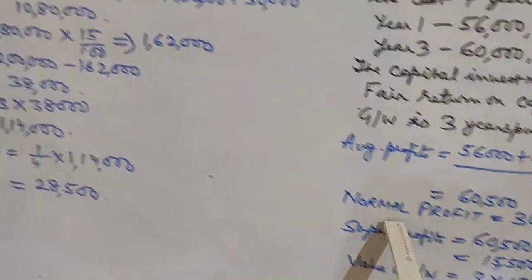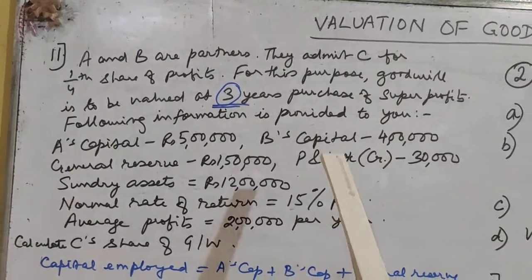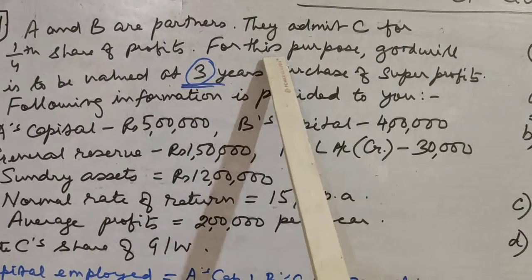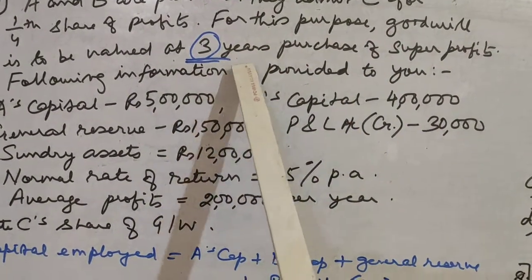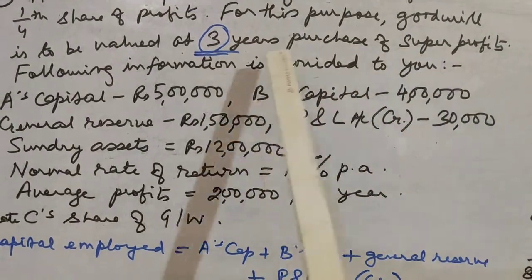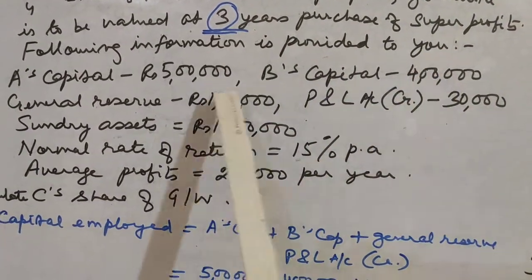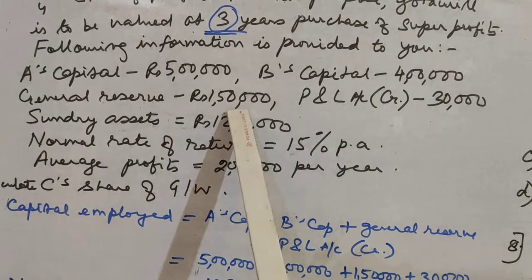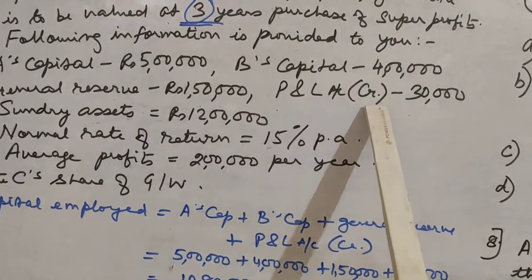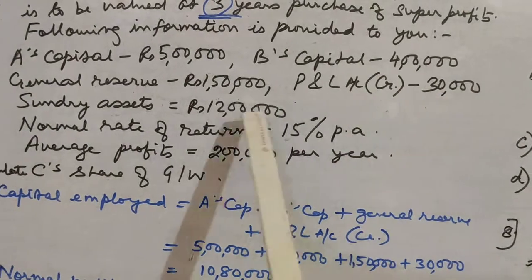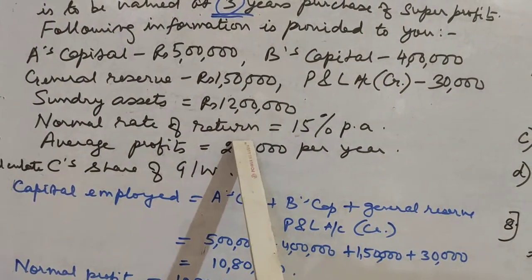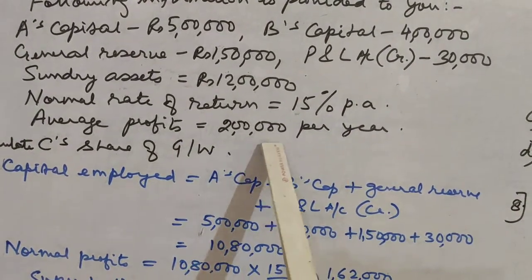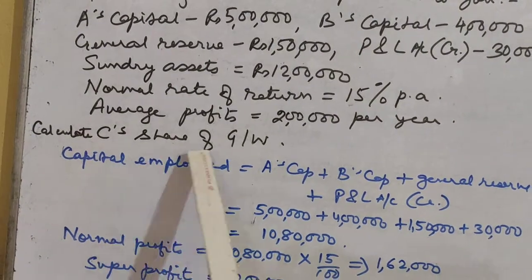Now let us look at another question. Question number 11. A and B are partners. They admit C for 1/4 share of profits. For this purpose, goodwill is to be valued at 3 years purchase of super profit. The following information is provided to you: A's capital 5 lakh, B's capital 4 lakh, general reserve 1,50,000, profit and loss account credit balance 30,000, sundry assets 12 lakh, normal rate of return is 15% per annum, and average profits is rupees 2 lakh per year. Calculate C's share of goodwill.